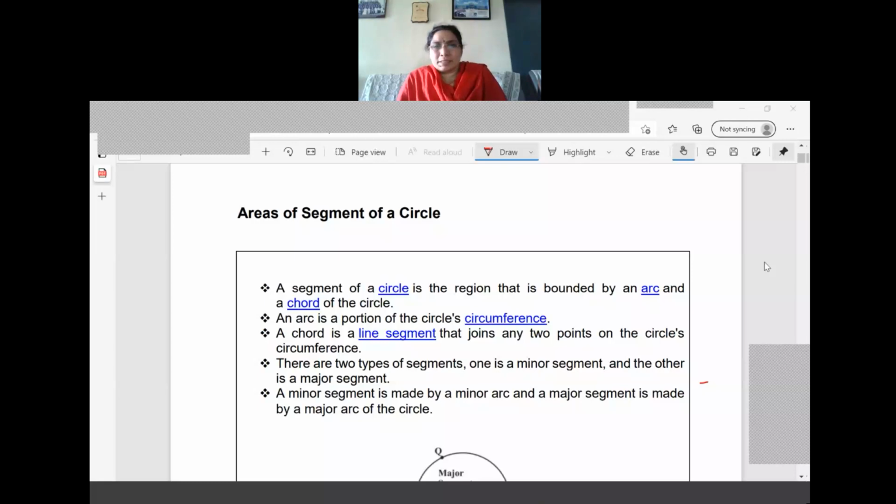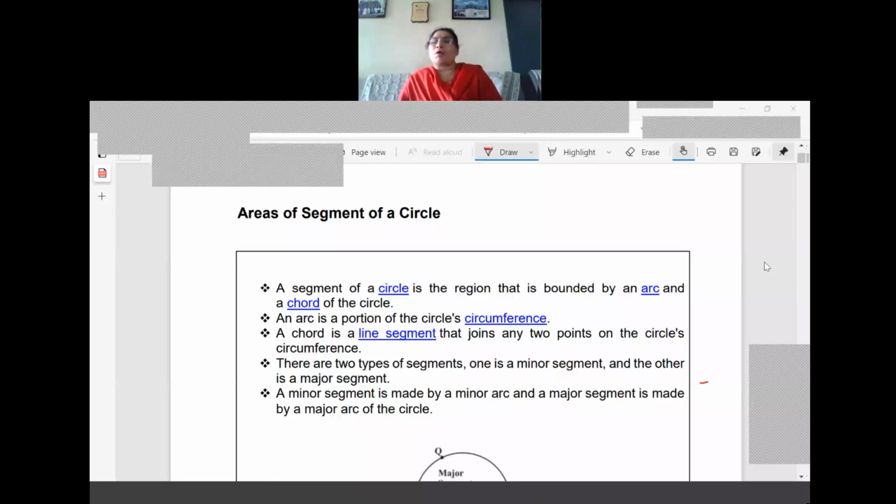We have already completed the area of the sector and the length of the arc of the circle. Now we are going to learn another topic from this chapter, that is area of the segment of the circle. Just a revision, what is a segment of the circle? A segment of a circle is the region that is bounded by an arc and the chord of the circle.